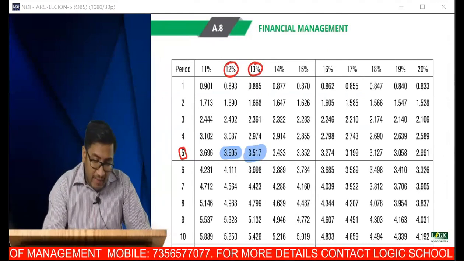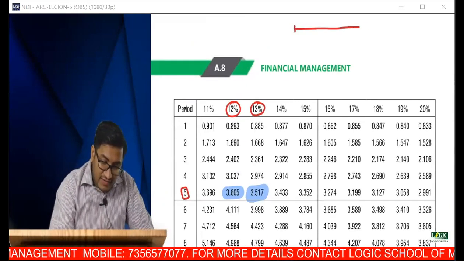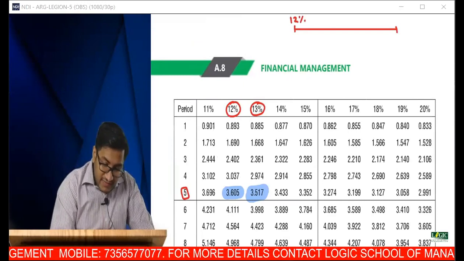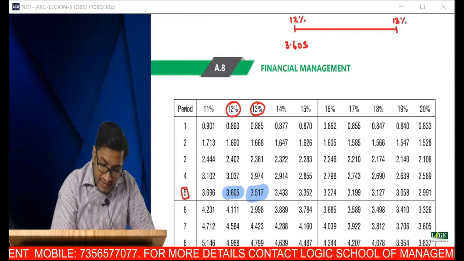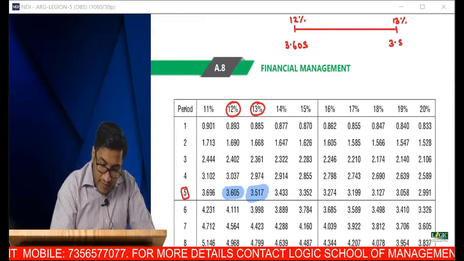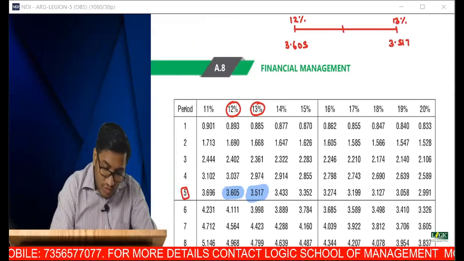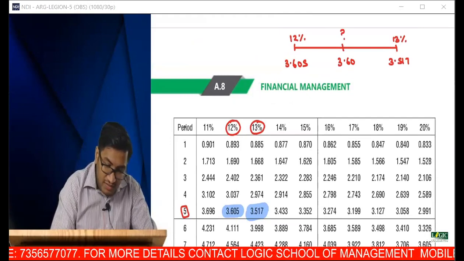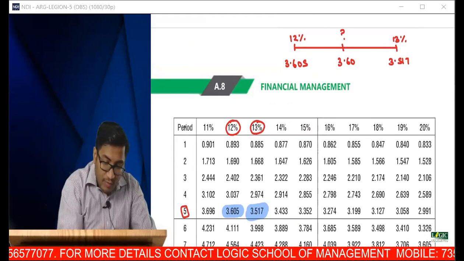So I know that my answer lies between 12% and 13%. But you want the answer to be exactly 3.6. So it lies between 12 and 13. So, interpolation. I'm going to do interpolation.